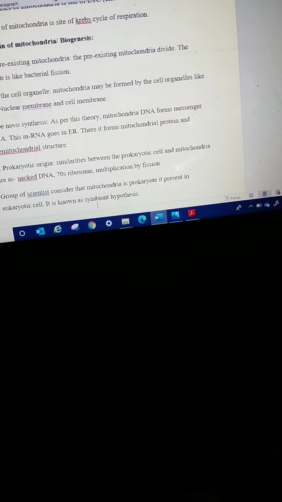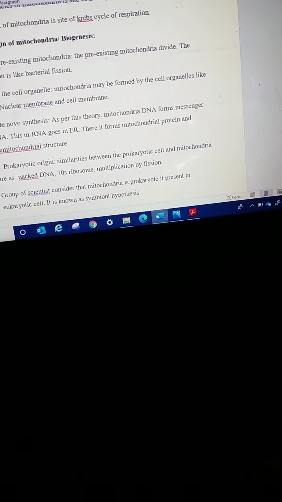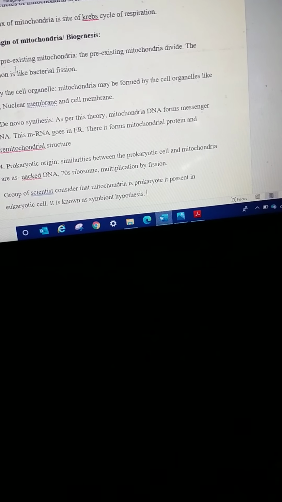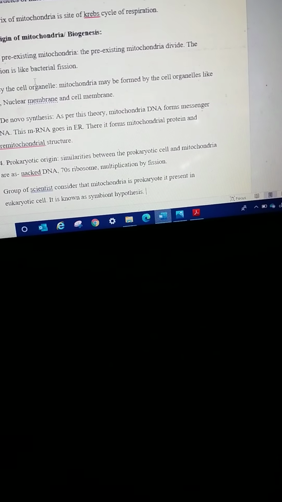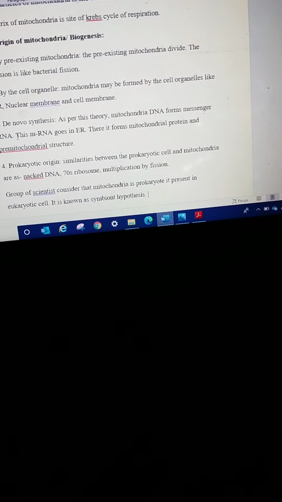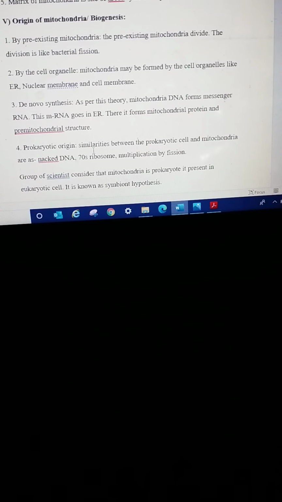So these are the four concepts regarding the biogenesis of mitochondria, the origin of mitochondria. Shortly, first is by pre-existing mitochondria. Another concept is by the cell organelles, then de novo synthesis and prokaryotic origin.